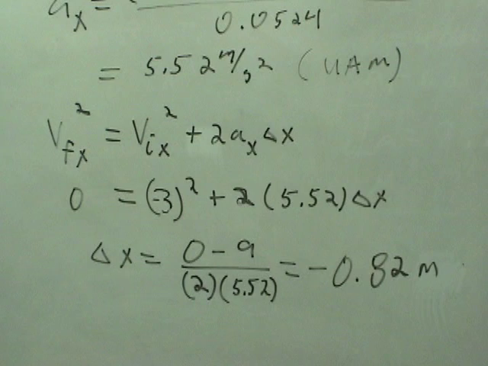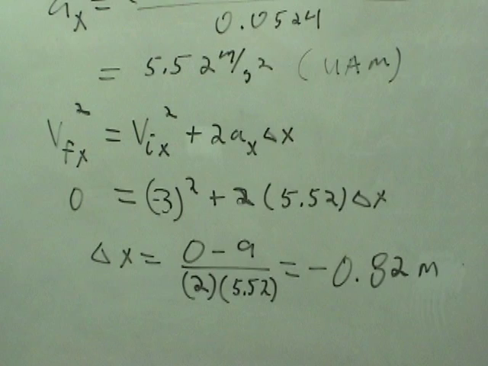Good. Again, we just use the UAM equation, v final in the x direction squared equals v initial in the x direction squared plus 2 times the acceleration in the x direction times the displacement in the x direction. So we end up with 0 squared, which is just 0, equals 3 squared plus 2 times 5.52 times the displacement in the x direction.